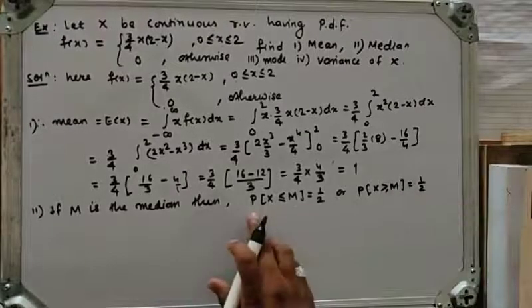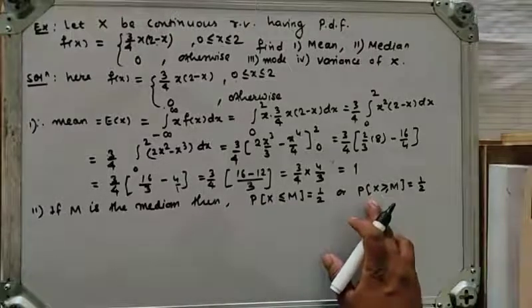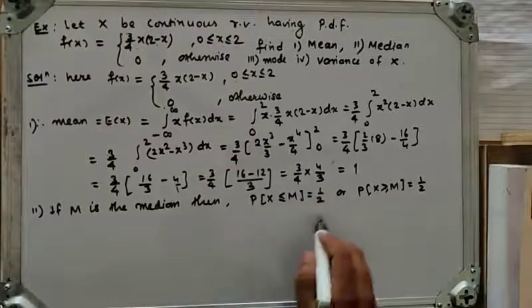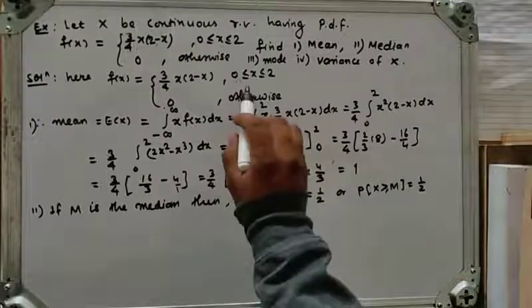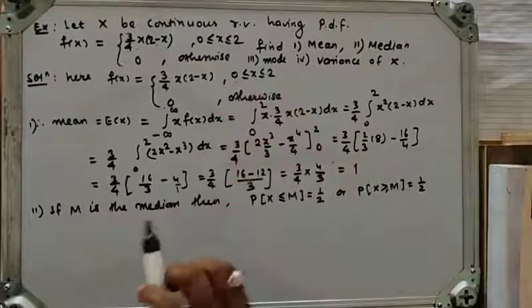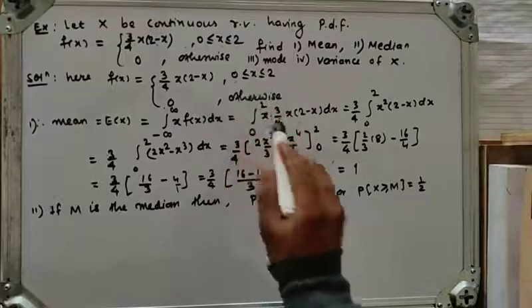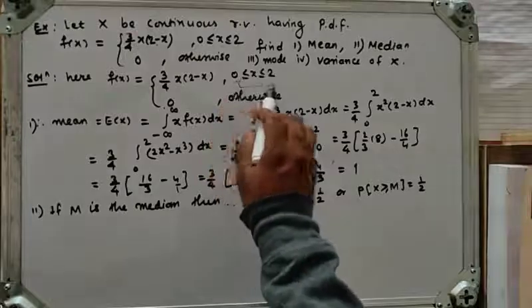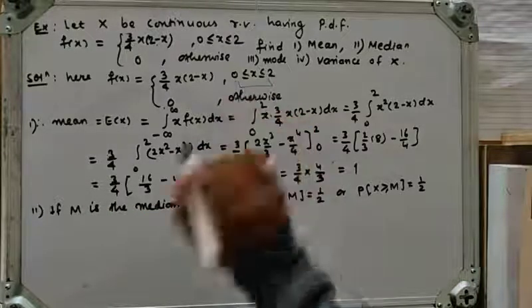Solve either one and find out the value of m. This m lies in the interval 0 to 2. If I get a value of m outside this interval, then this is not the median, because we have been given only the interval 0 to 2.